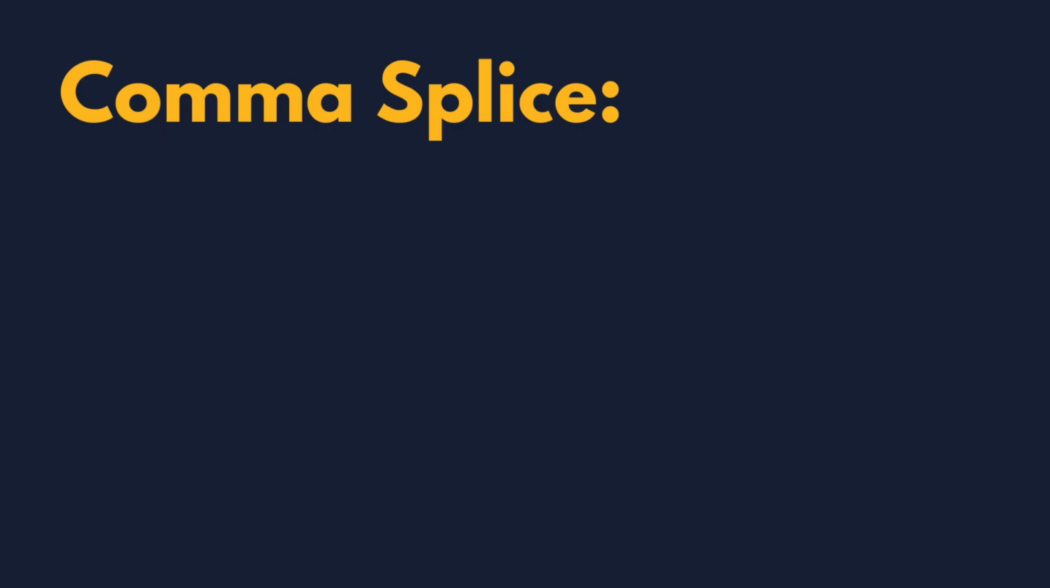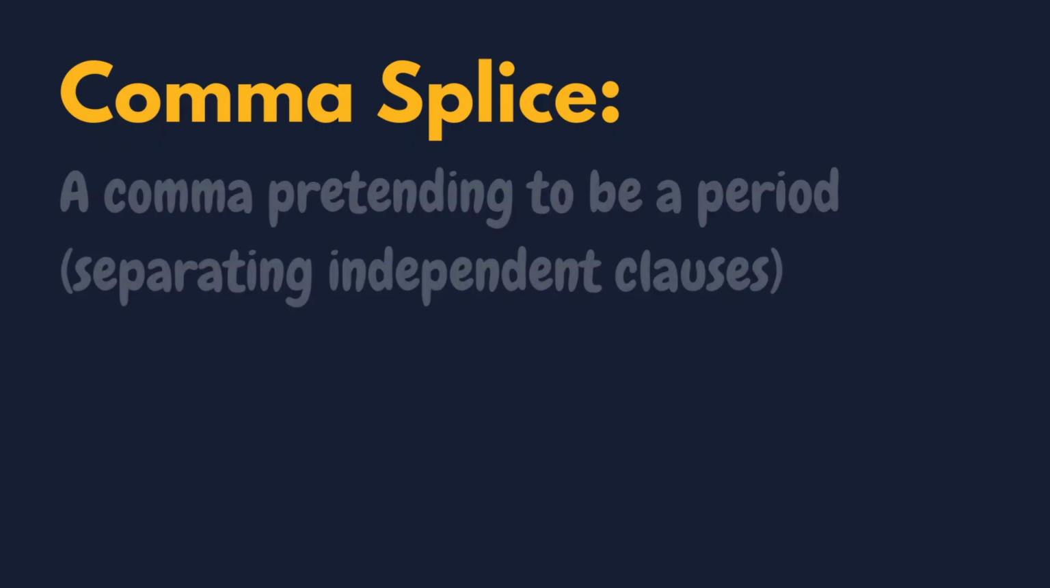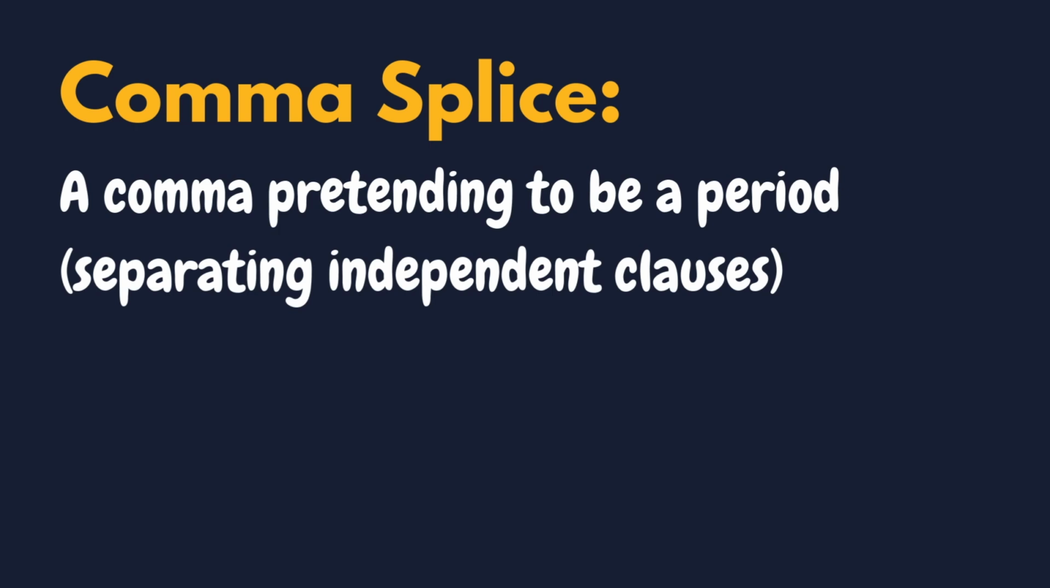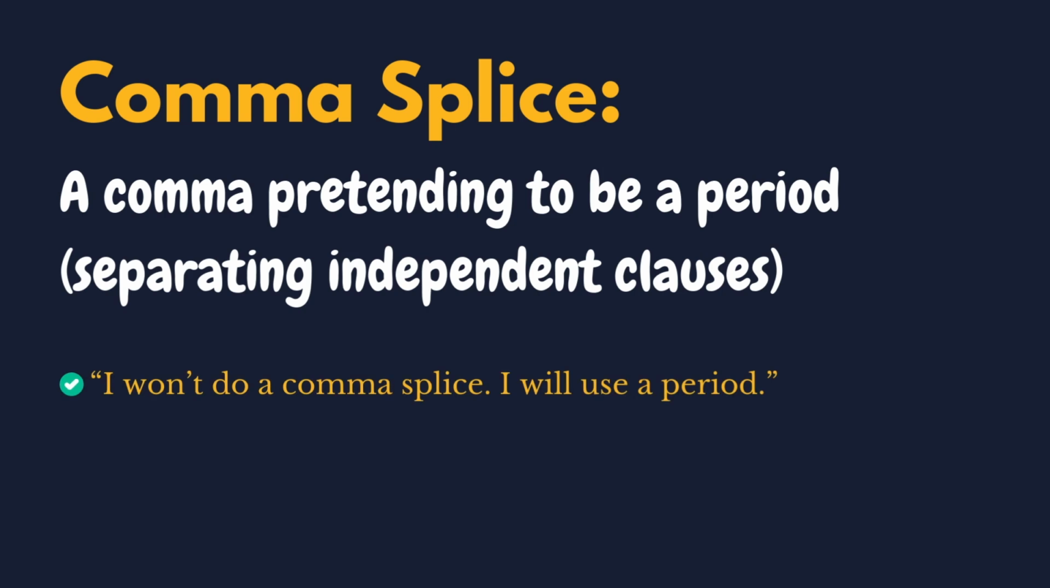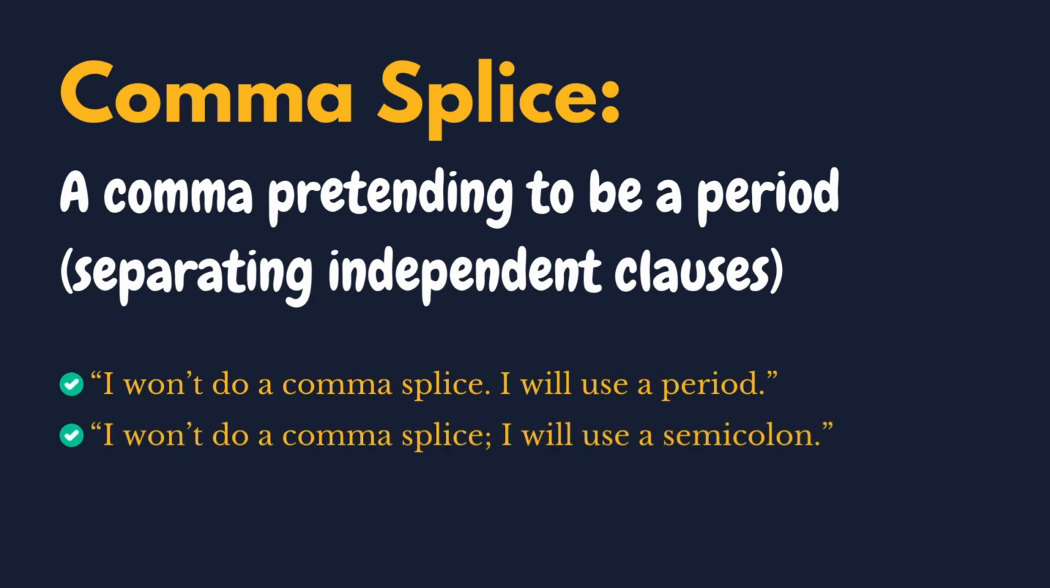A comma splice is when you use a comma to separate 2 independent clauses. Basically, you have a comma that is cosplaying as a period or a semicolon. Periods and semicolons are allowed to separate independent clauses. Commas are not.